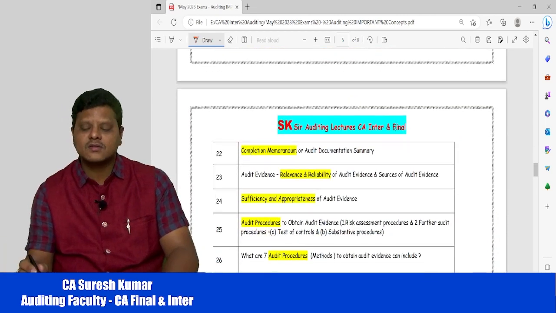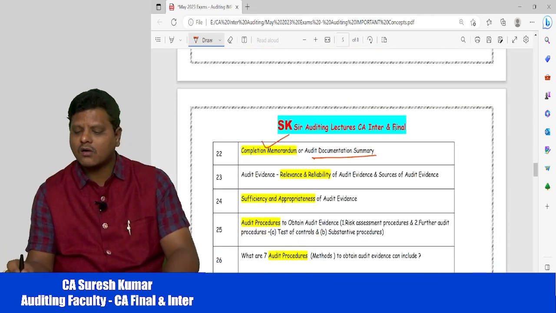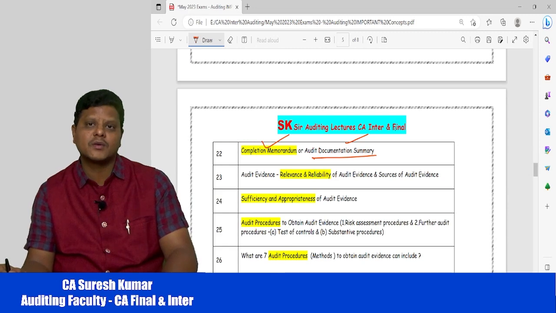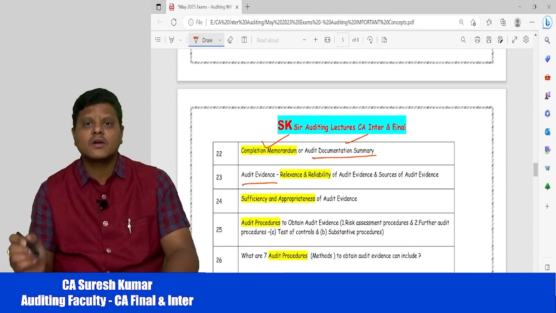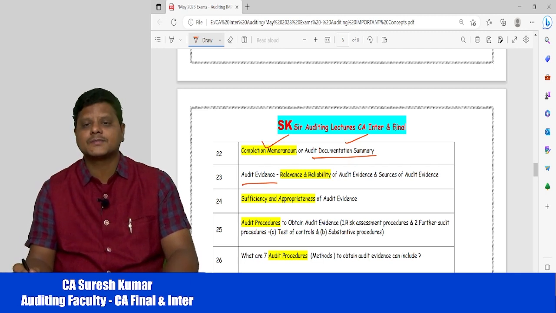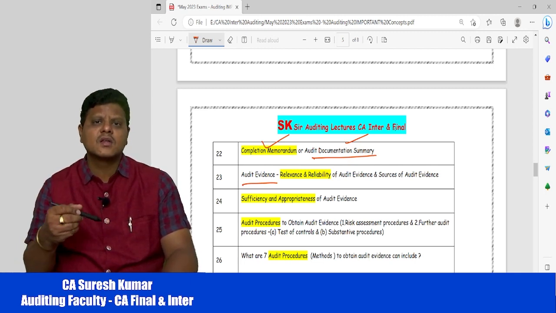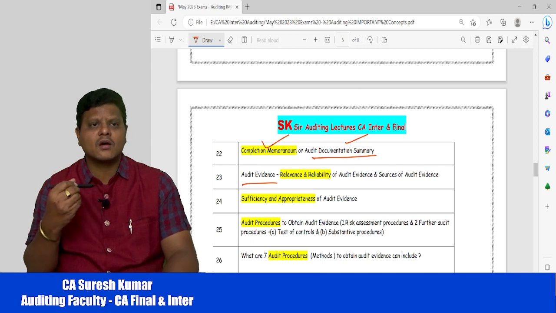Next, my dear friends, completion memorandum or audit documentation summary. What is the meaning of completion memorandum? Please have a look into this concept as well. Then coming to the next concept, audit evidence. What is audit evidence? So the base for the opinion is only audit evidence.